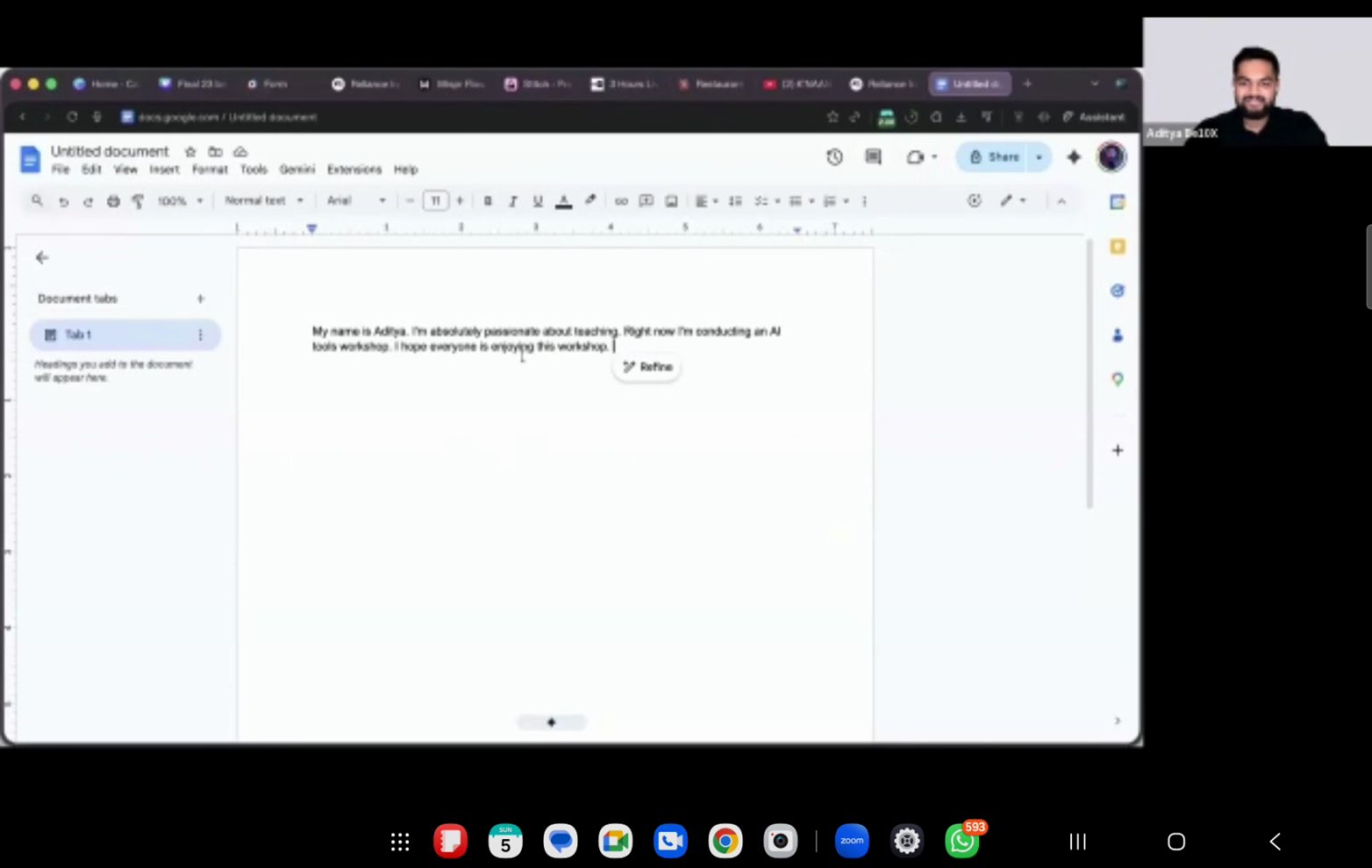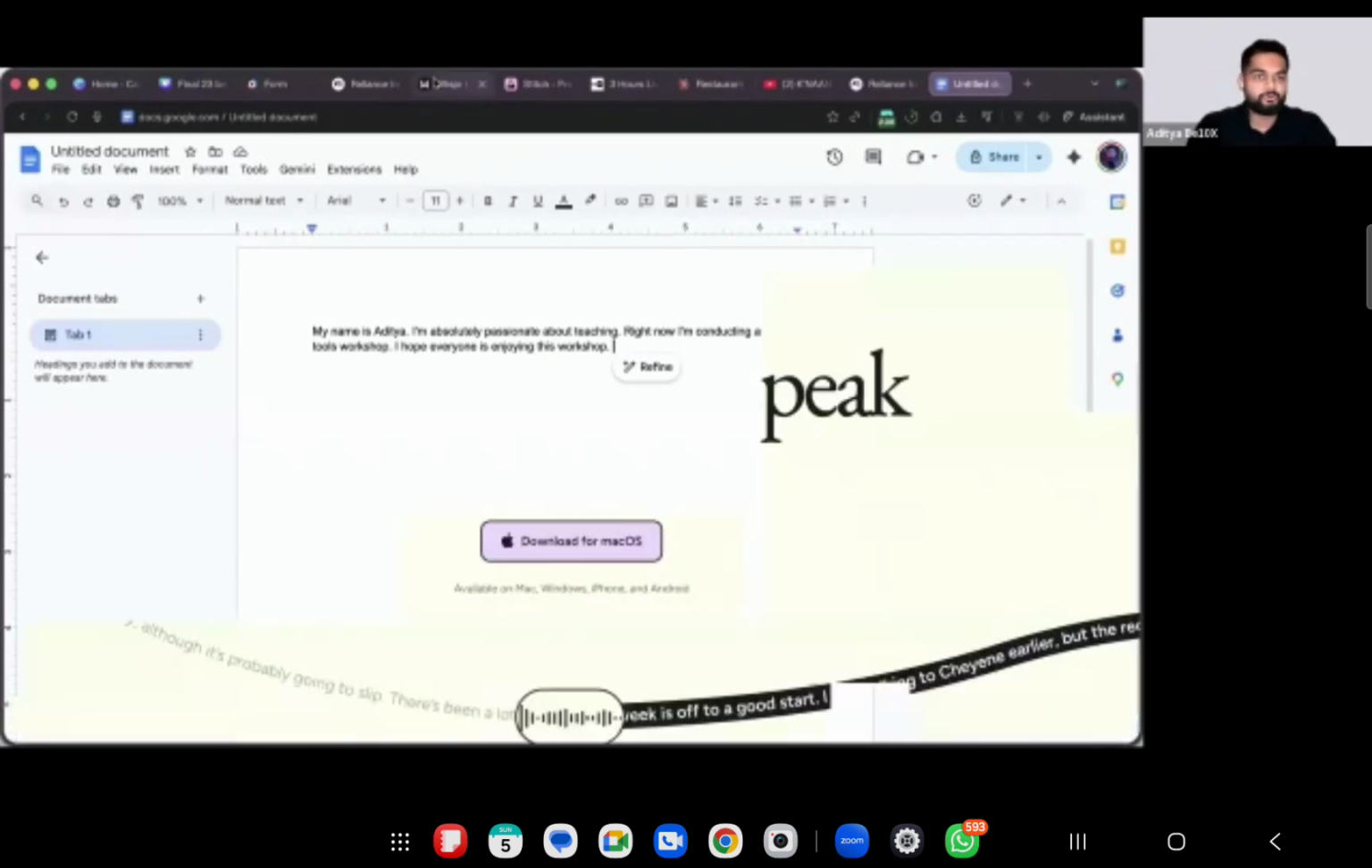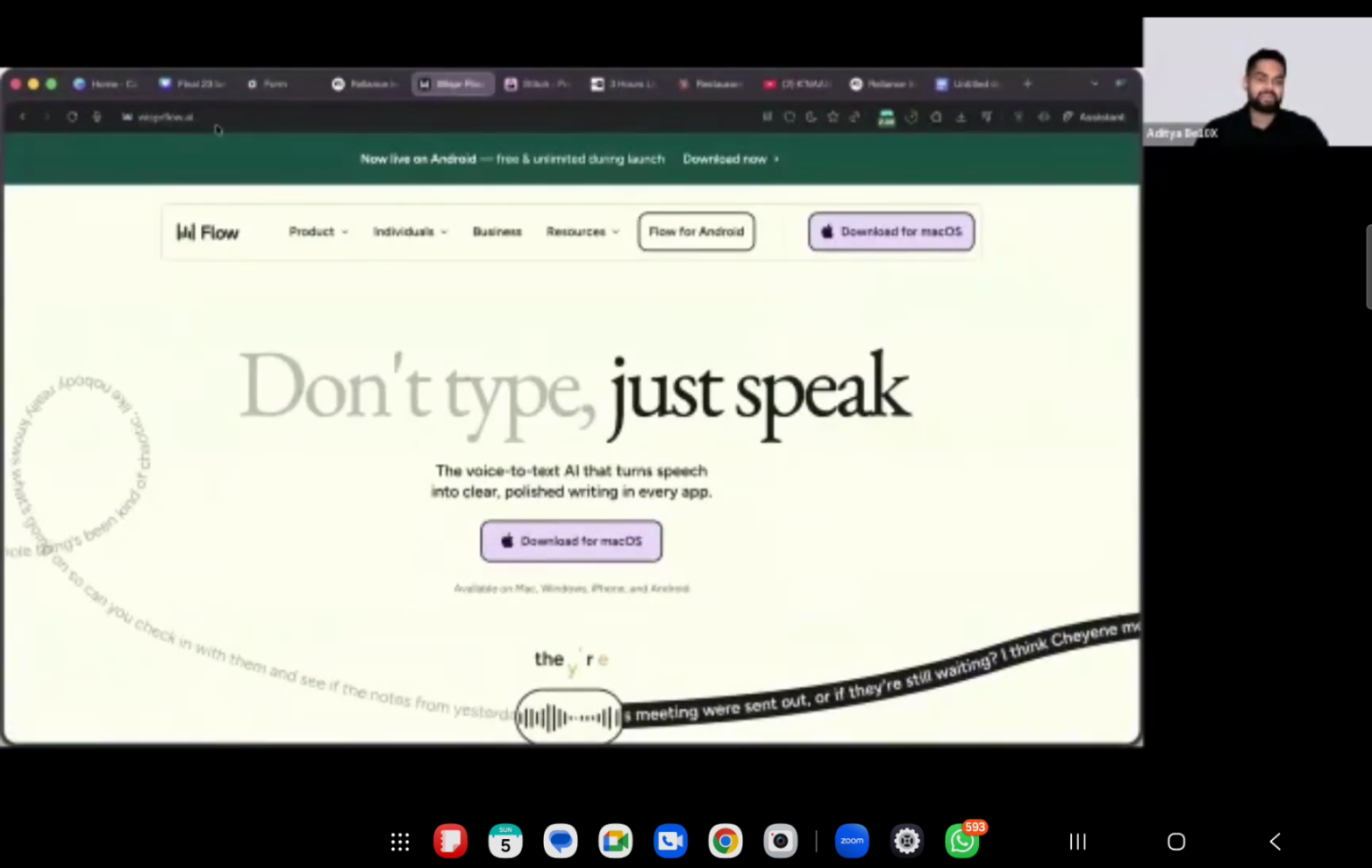Where to download? Simply go to whisperflow.ai. Here you can download it. You can use it, and you can get lots and lots of credit for free, right? Can I use it on phone? Absolutely. You can use it on phone as well.